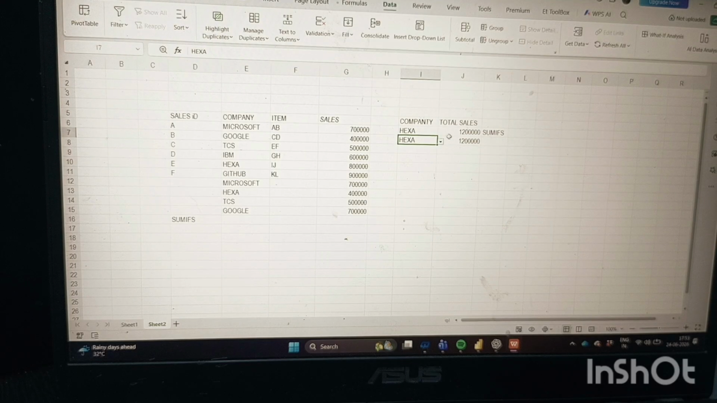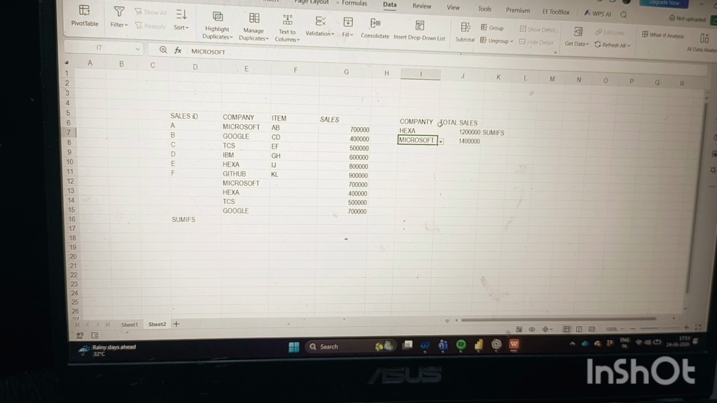Here the drop-down is showing, guys, are you watching? If you click on the drop-down, you will get all the company names. Just select Google, you will get the result of Google. When you select TCS, you will get the result of TCS. When you click on IBM, you will get the result of IBM, and when you click Microsoft, you will get the result of Microsoft. So that's how data validation works, along with SUMIFS.